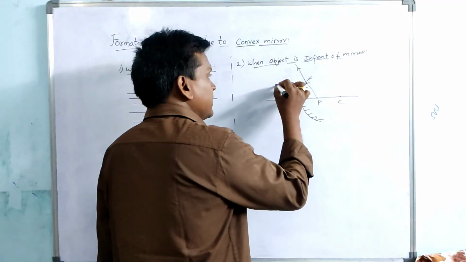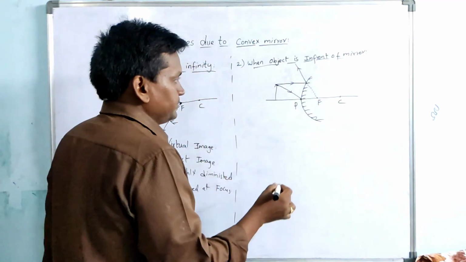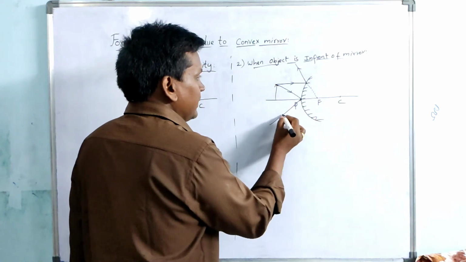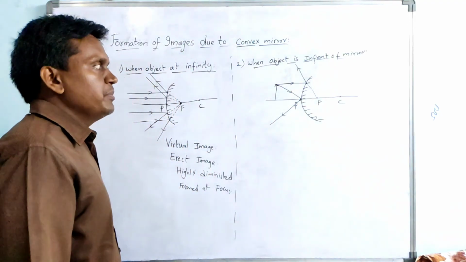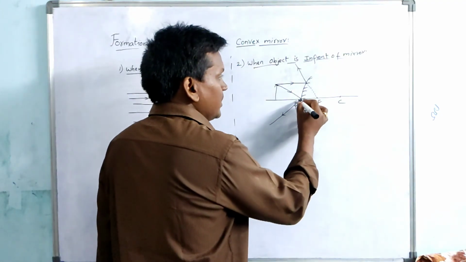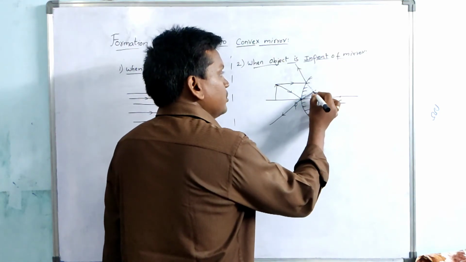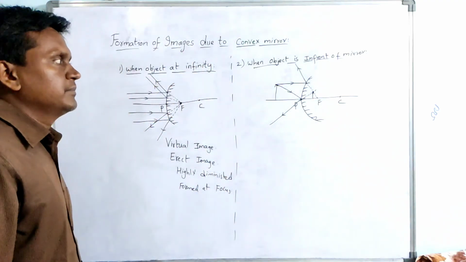The second ray is passing through the pole, and it will reflect with the same angle. See, actually these two rays are not meeting, so we have to extend them. So these two rays meet here, and the image is formed here.